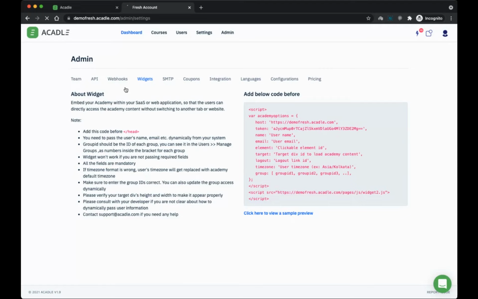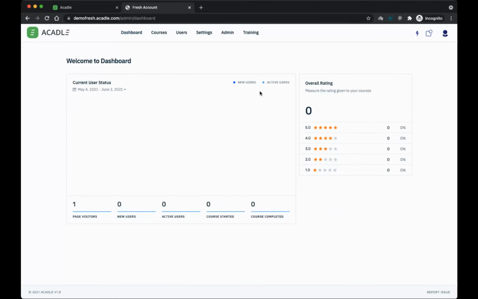Like, for example, another example is if you go to your dashboard, you can see a menu called training here on top. So this training is actually another academy which is available for you to see. So we have embedded our training academy for you to see inside your existing dashboard and existing academy dashboard. So we already have an example of how you can use the embed feature. So this training is a third-party academy that you have here.